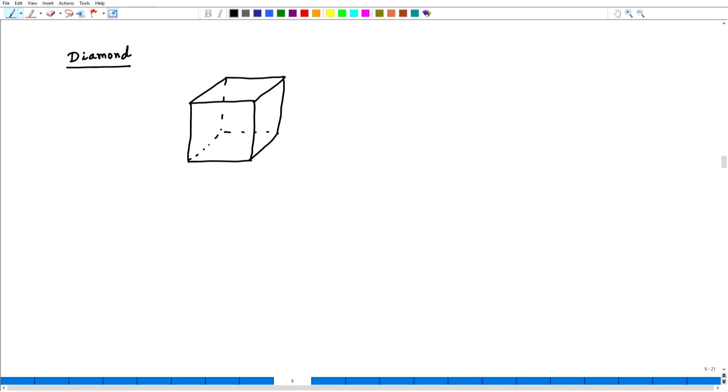Now, in this structure we have only carbon atoms. So, let me put the carbon atoms. Carbon atoms will go at the corners. This is also a cubic cell. And the carbon atoms will go at the face centered locations. Another 4 carbon atoms will also go inside the unit cell, located on the body diagonals.